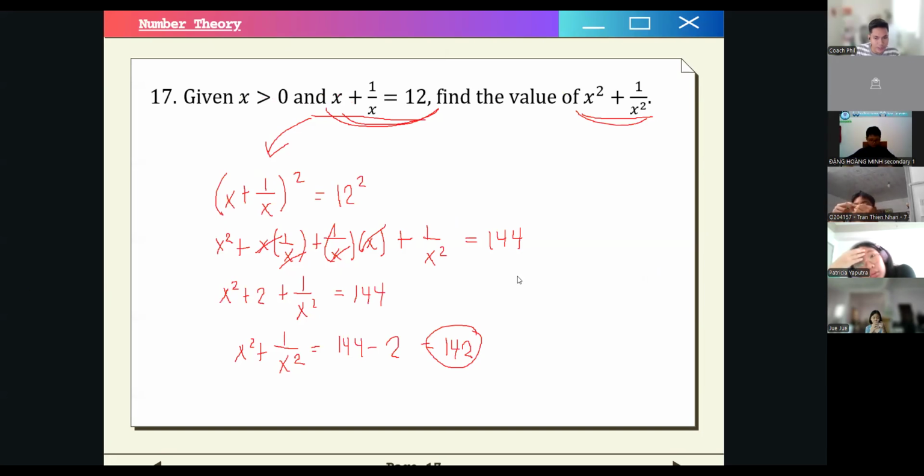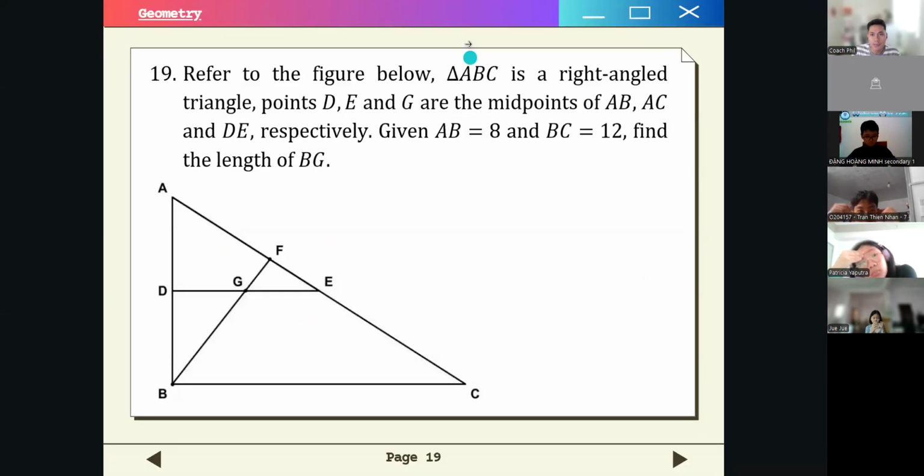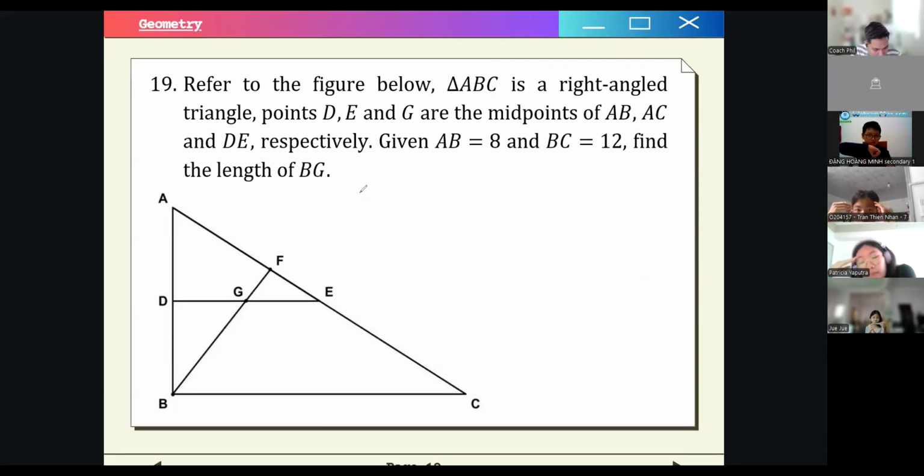So let's go back to number 19. So this is our problem. What's our technique for this one, guys? So this is a midpoint of AB. This is also another midpoint, right? And G is also the midpoint of DE, right? And then it also creates another line that passes through G.